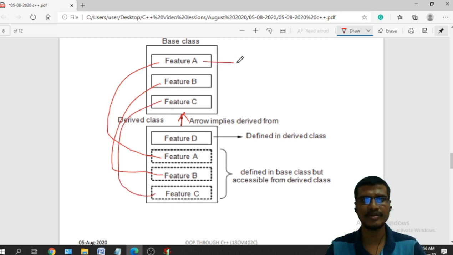This may be an integer variable, this may be a float variable, and this may be a function, void add function.